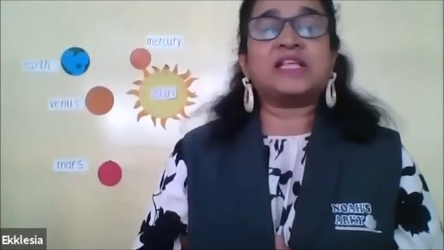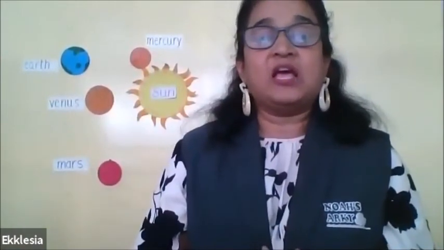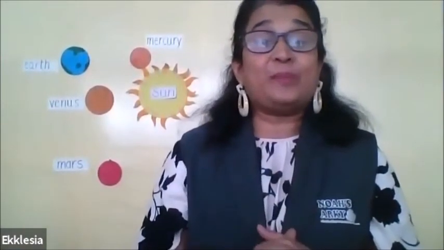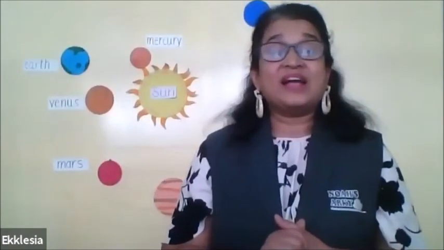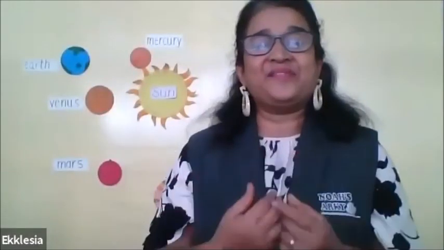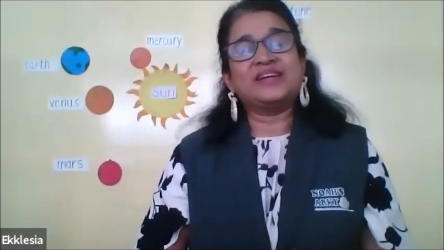Very good. Now the next question goes to Purvi. What is the color of the planet Earth? Earth on which we live? If you remember.